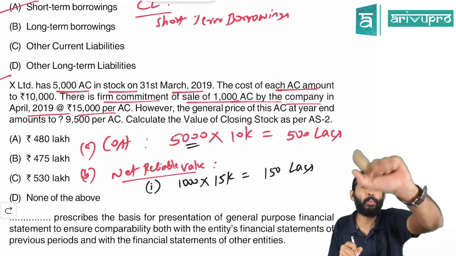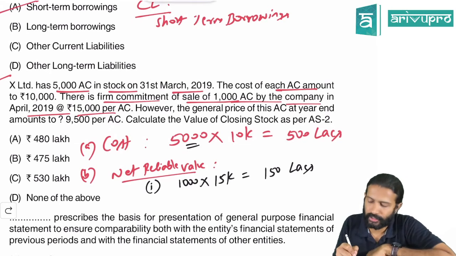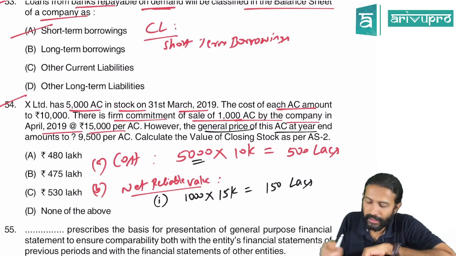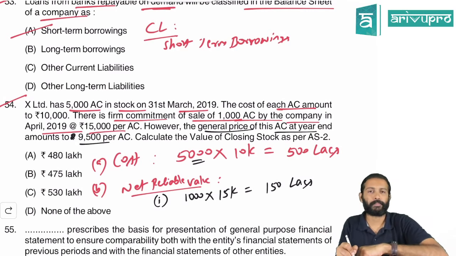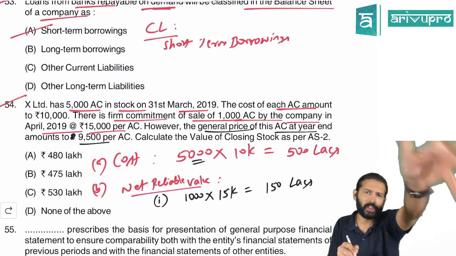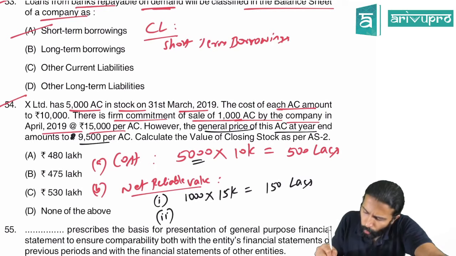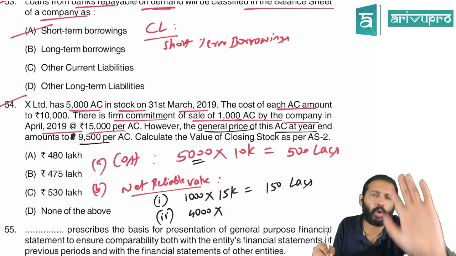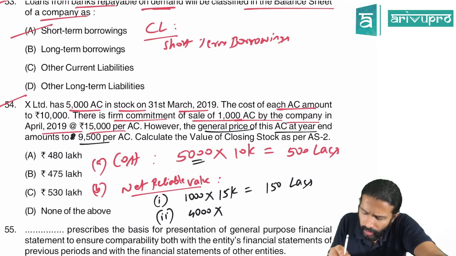But you have how many ACs in your inventory? You have 5,000 ACs. However, the general price of the AC at year end amounts to rupees 9,500 per AC. So the general price is 9,500. So for the other 4,000 ACs, how much can you realize? They're saying the general selling price is 9,500.